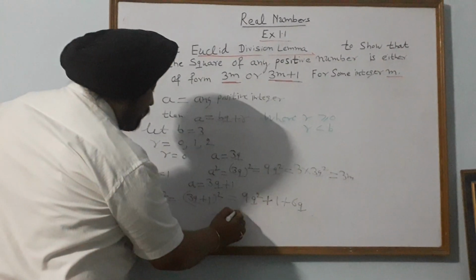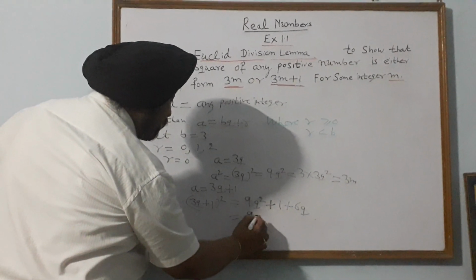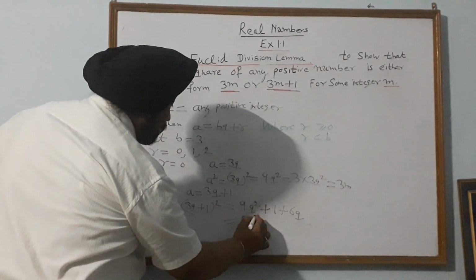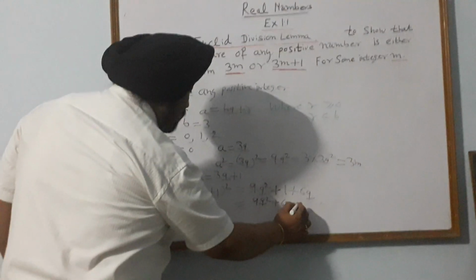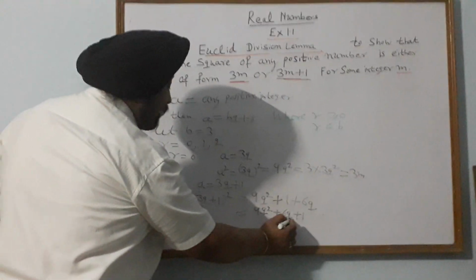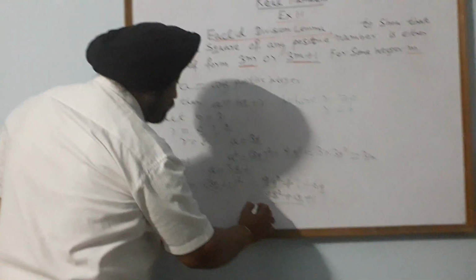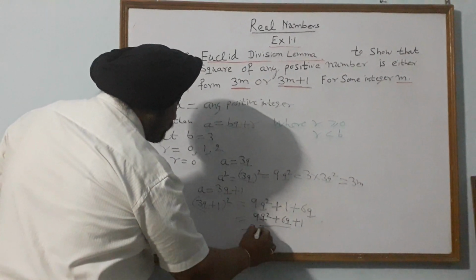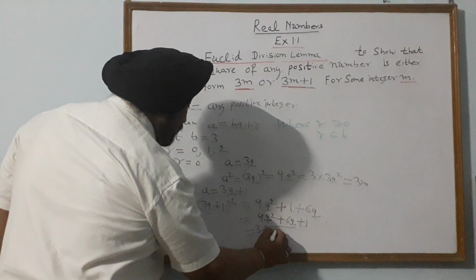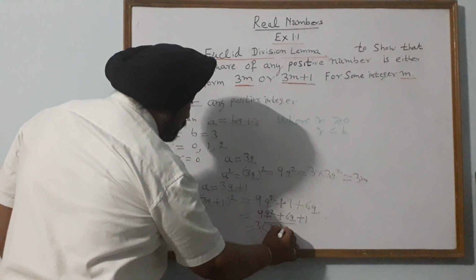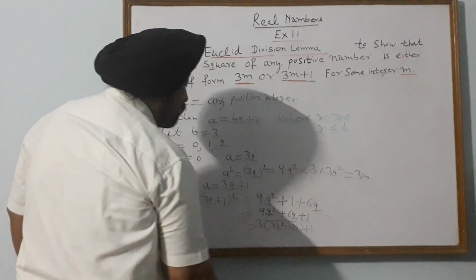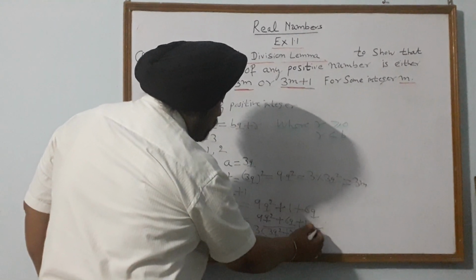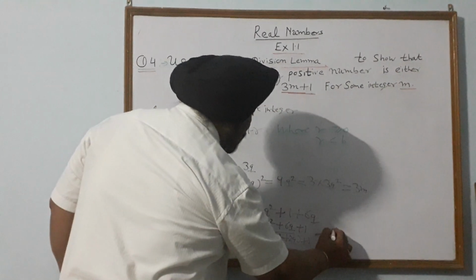So we can write 9q square plus 6q plus 1. We take 3 common from these two terms, so the remaining will be 3q square plus 2q plus 1. So it is of the form, what is the form of this? 3m plus 1.